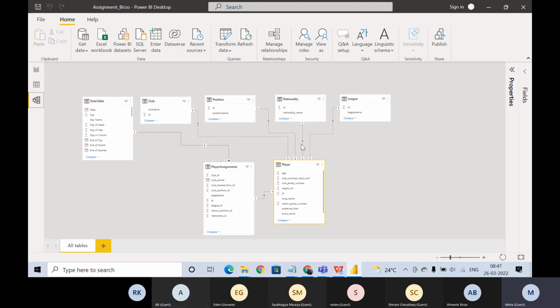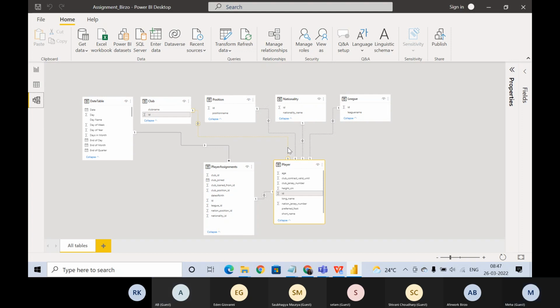Why do we have a one to one relationship in each of these? Because let's take club versus player, the relationship between club and player. The value under the ID field in each of these tables is unique, because that is the primary key for each of the tables. So that's why we have a one to one relationship here.